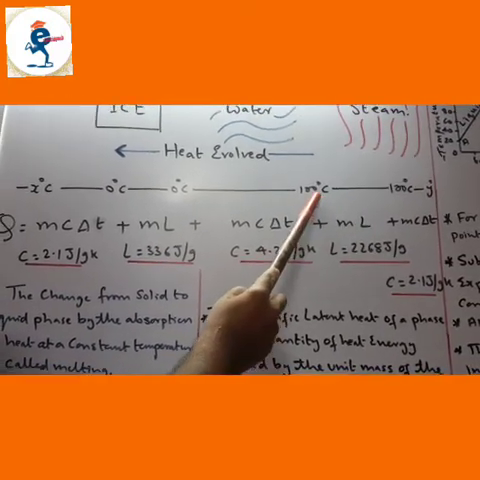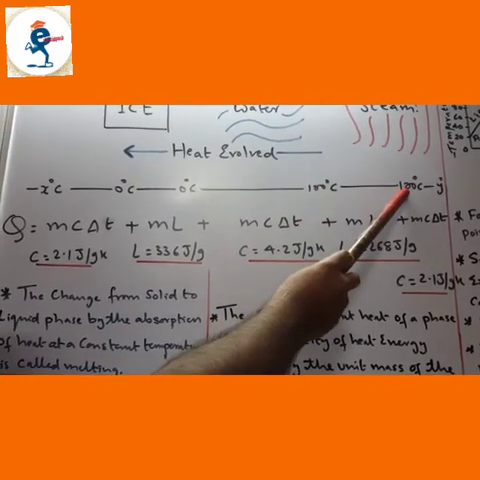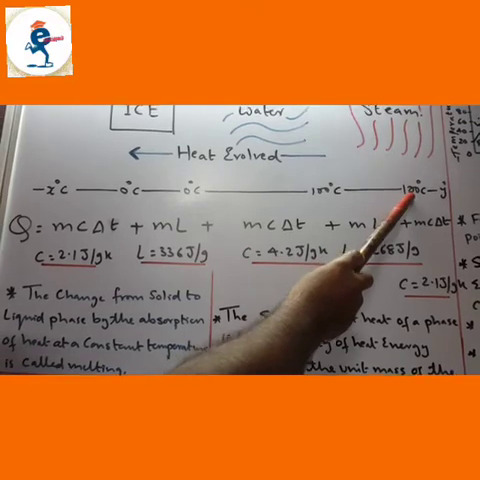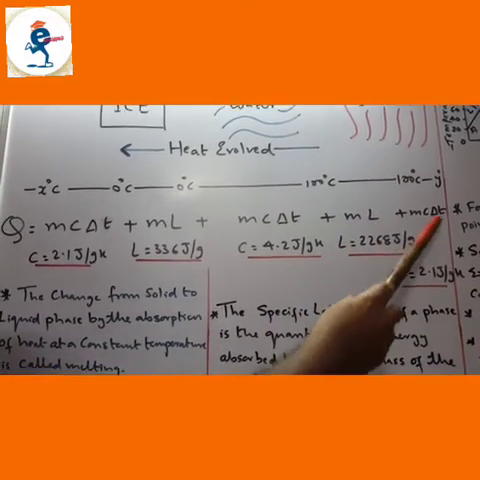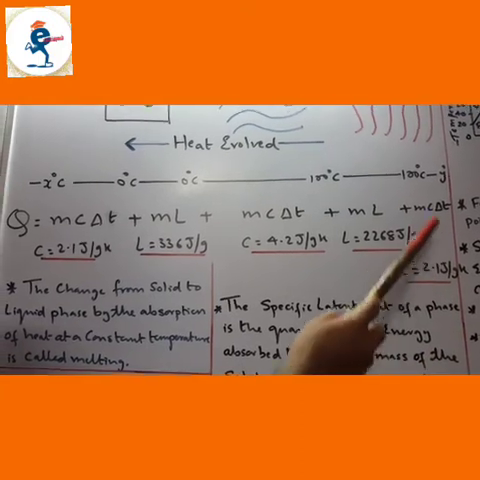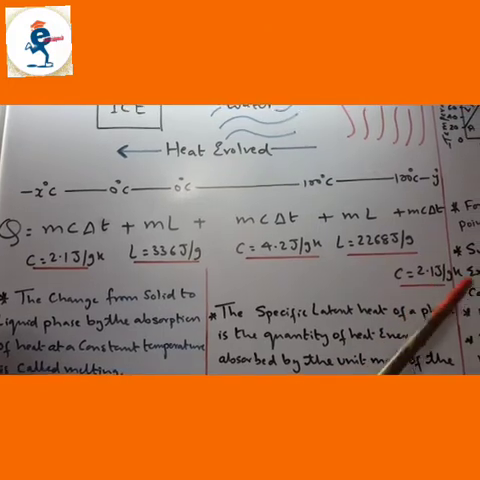Whenever there is a change of state taking place, 100 degrees water to 100 degrees steam, that time you are going to use mL, and L is 2268 joules per gram. Specific heat for steam above 100 degrees is 2.1 joules per gram Kelvin. Now these two are out of syllabus.